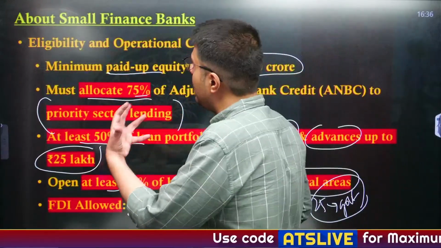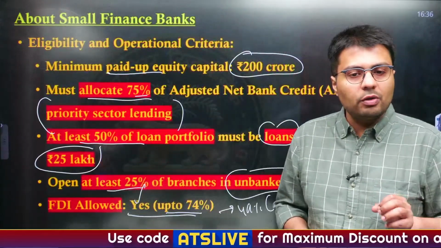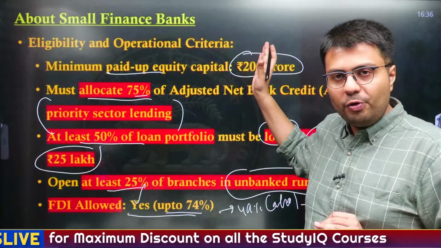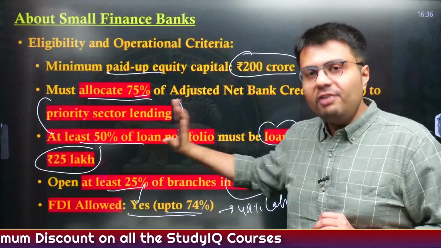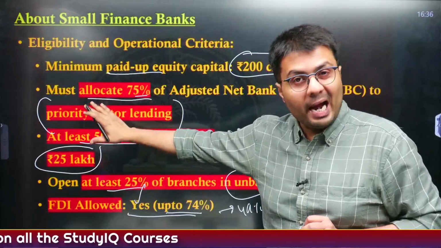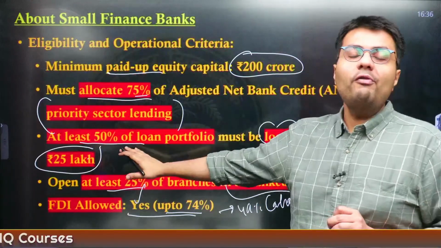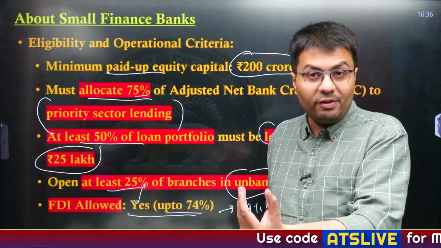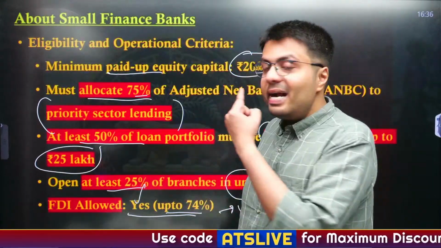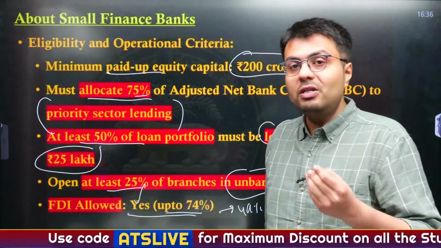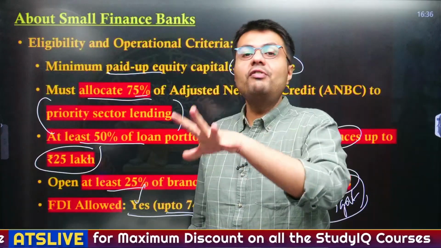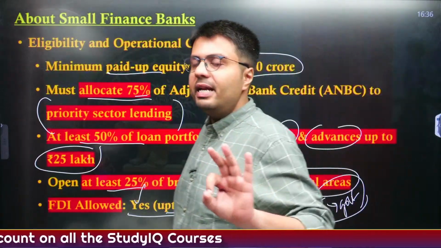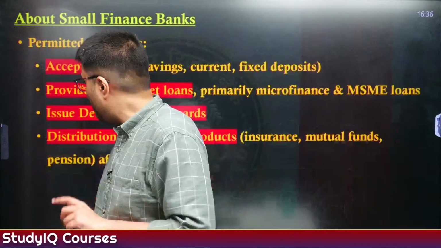So these are the eligibility and operational criteria of a small finance bank: they need to have paid up capital of at least 200 crore rupees, 75% of their total loans should go to priority sectors, at least half of their loan portfolio must consist of loans not above 25 lakh rupees, whereas at least 1/4 of their total branches, that is 1 in every 4 branches, must be opened in unbanked rural areas. These are the criteria that a small finance bank needs to fulfill.